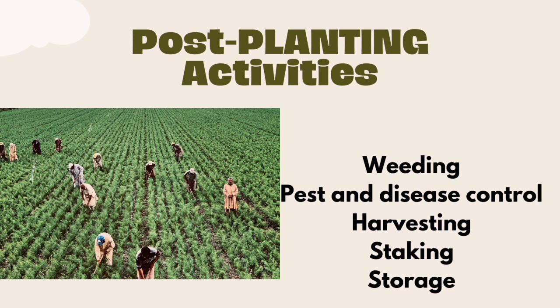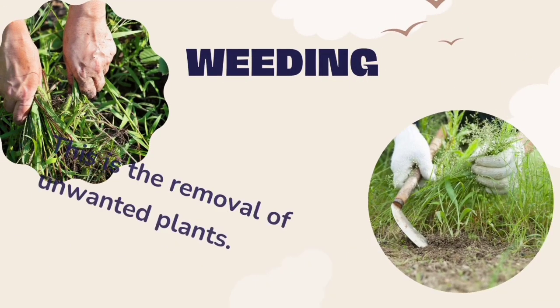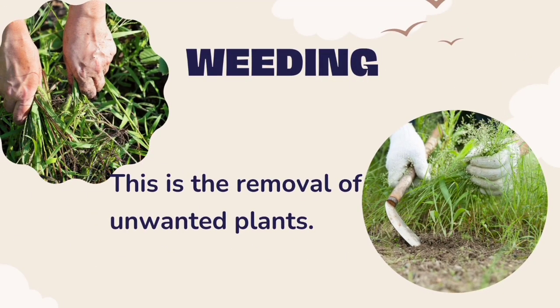Okay, the first activity we'll be looking at is weeding. So, a weed is an unwanted plant. Therefore, weeding is the removal of unwanted plants. The major problem faced by farmers in crop production is weed control. Weeds compete with crops for space, available water, and essential mineral nutrients.